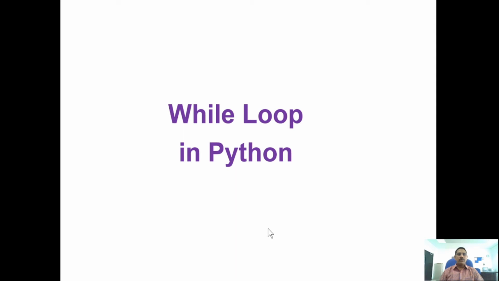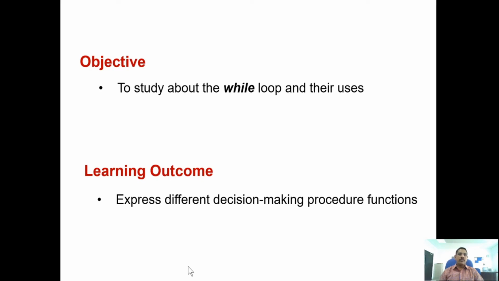Before moving to the while loop, first of all we need to understand the objective of this session and the learning outcome. The objective of the session is to study the while loop and its use. Learning outcome: you will be able to express different decision making processes using while loop.